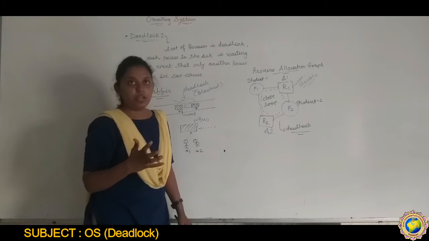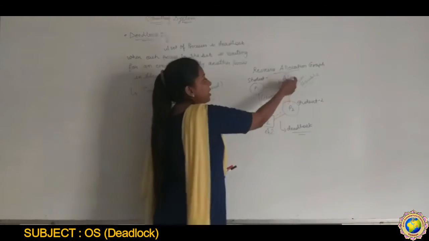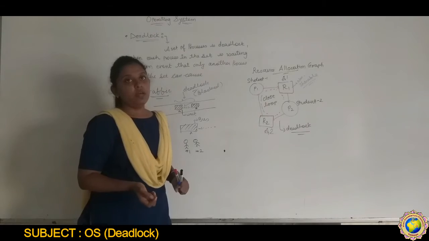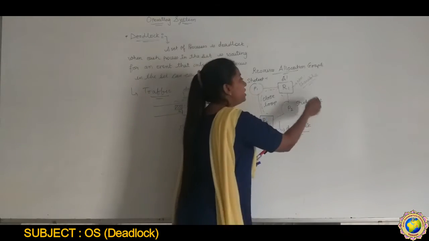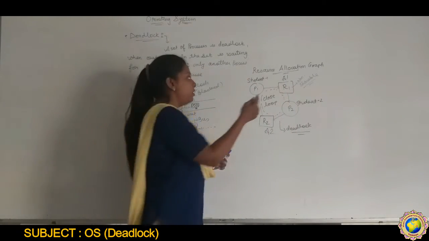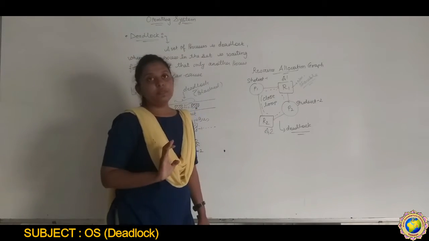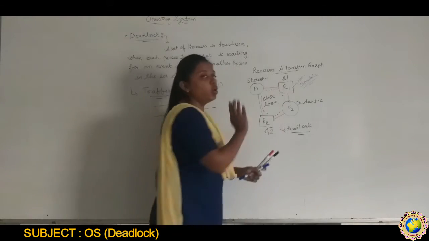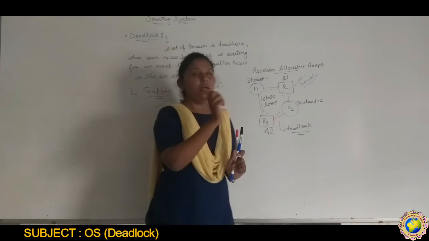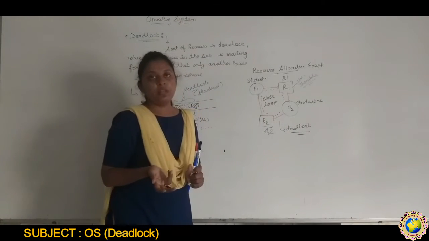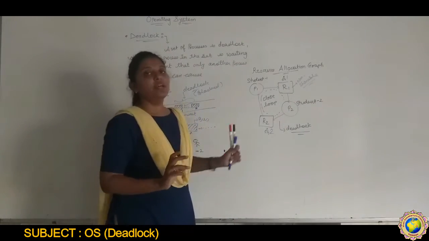At the end, student 1 requests to access assignment 1, but it is not possible. Only when student 2 releases this assignment can student 1 access it. So student 1 goes into waiting mode, and we don't know at what time it will finish. This situation is also known as deadlock.